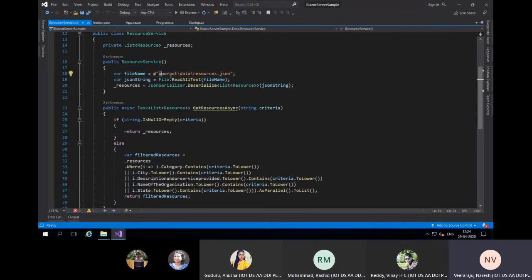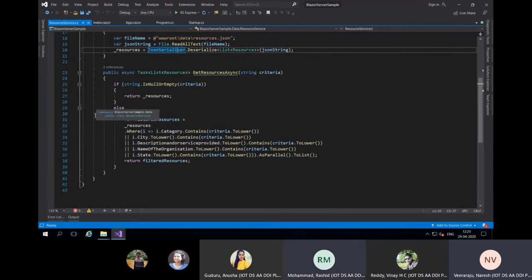The first time, when this resource service is started, I'm retrieving the JSON, deserializing it using the JSON serializer, and storing it in this list.